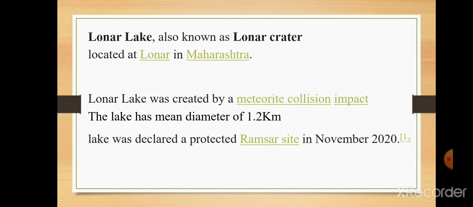Lonar Lake, also known as Lonar Crater, is located at Lonar in Maharashtra. Lonar Lake was created by a meteorite collision impact. The lake has a mean diameter of 1.2 kilometers. The lake was declared a protected Ramsar site in November 2020.